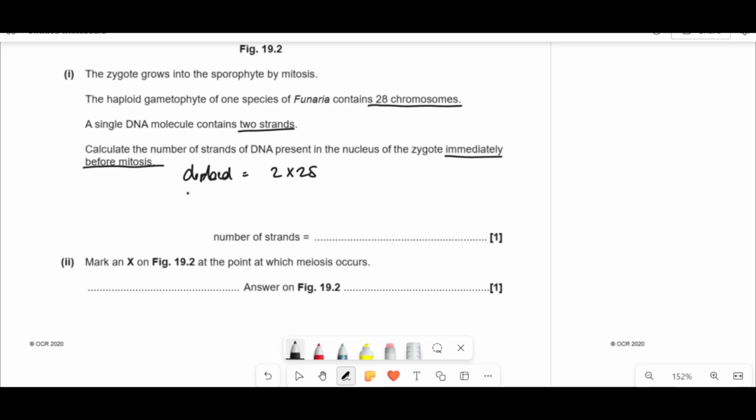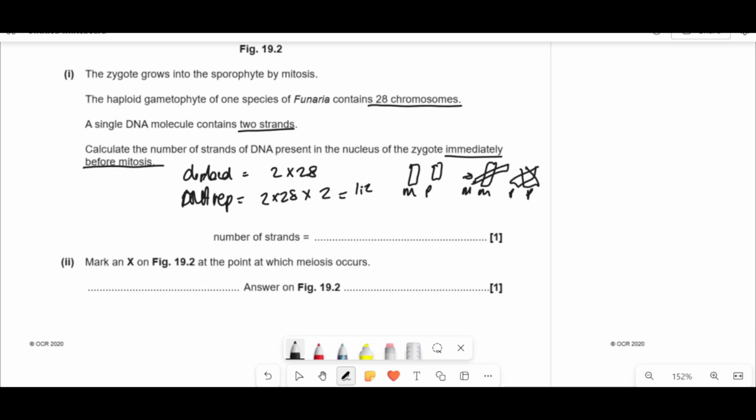But then right before mitosis, remember you've got DNA replication as well. So you've got haploid, which will fuse together to make a 2 times 28, but then in DNA replication, those are doubled again, right? If we were to pretend your chromosomes were already expanded like this, a diploid organism will have maternal and paternal. Right before mitosis, they will make doubles like this, which is where those sister chromatids come from: maternal, maternal, paternal, paternal. So in that case, the answer is going to be 2 times 28 times 2, which would give you 112 chromosomes, but the question's asking you how many strands.